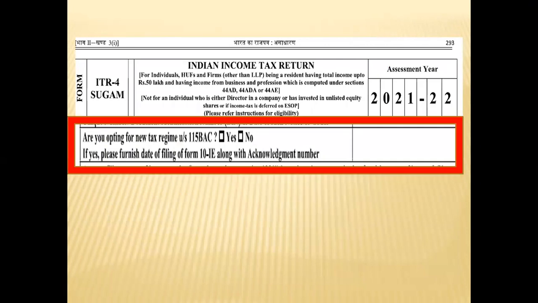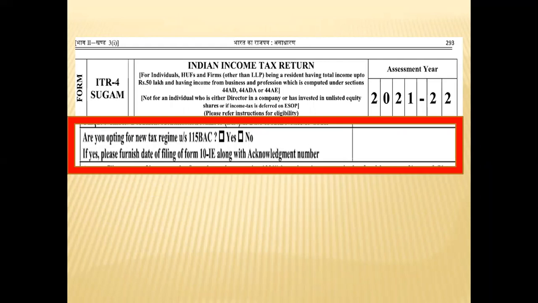Well, from financial year 2020-21, you can choose to pay income tax under an optional new tax regime. The new tax regime is available to an individual and HUF with a lower tax rate and with zero deduction or exemption.